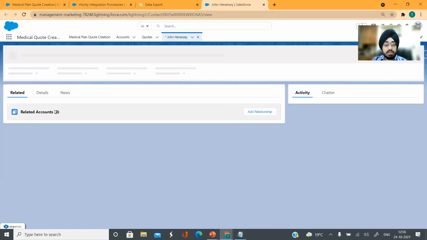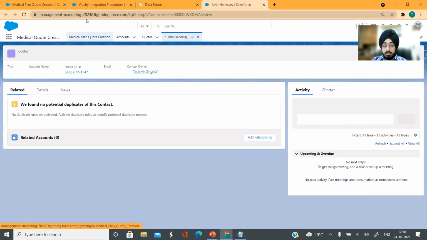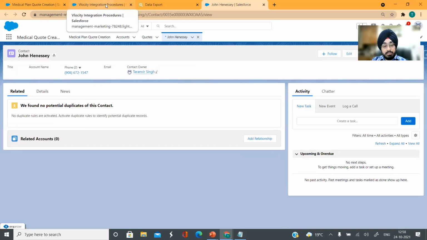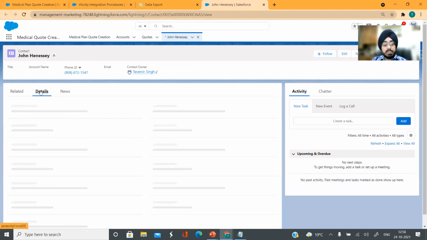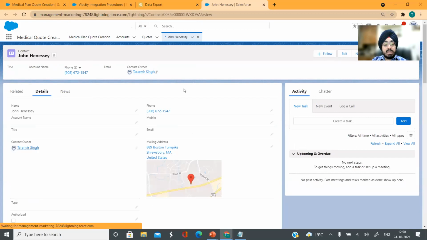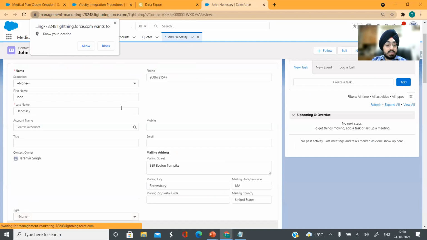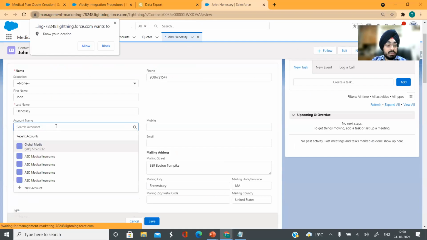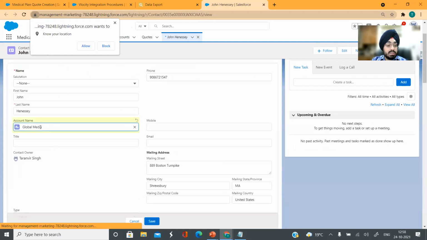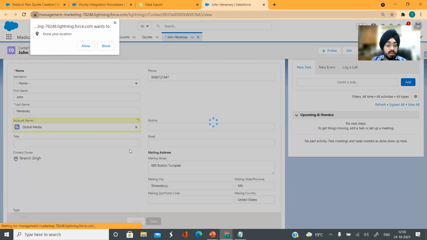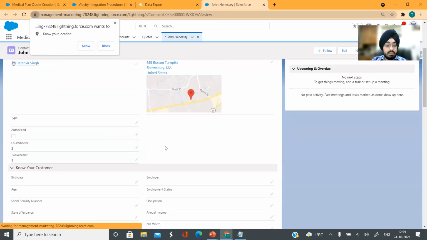They do not have an account mentioned because that's not in the JSON that I gave. But even if you want to map them to a specific account, you can probably send the account name and then have a lookup defined in your data raptor to look up the account with that name and fetch that ID and map it here, right here. But for the time being, let's say I'm picking up John Hennessy. I will search for certain accounts. I think global media should be fine and just assign it here.